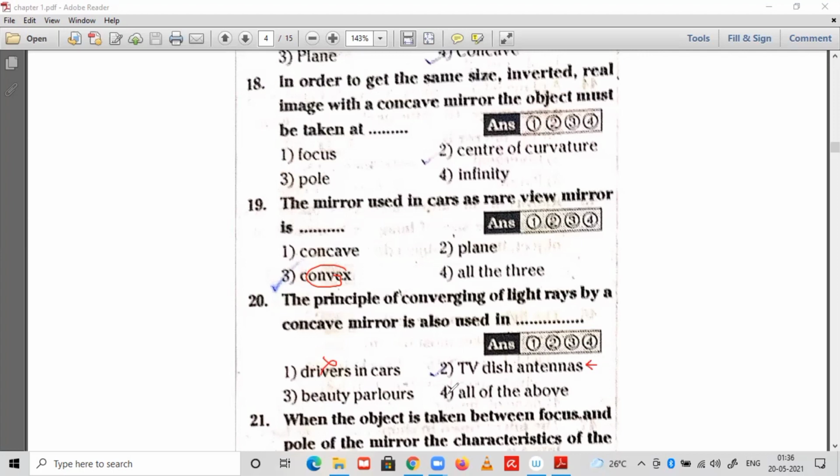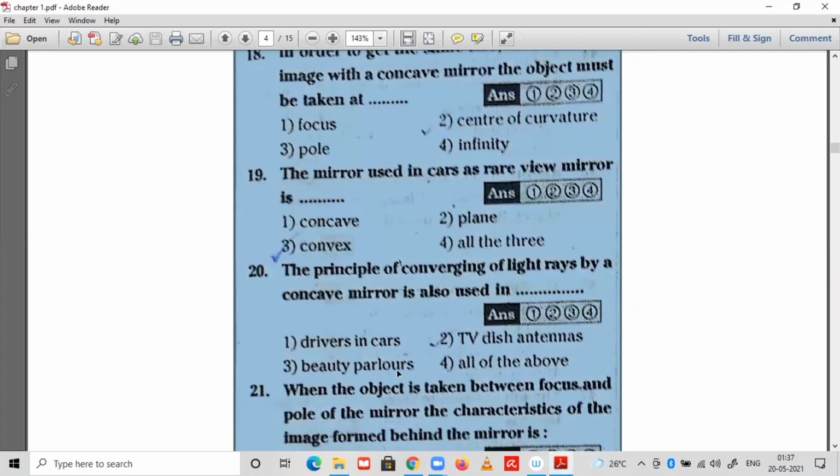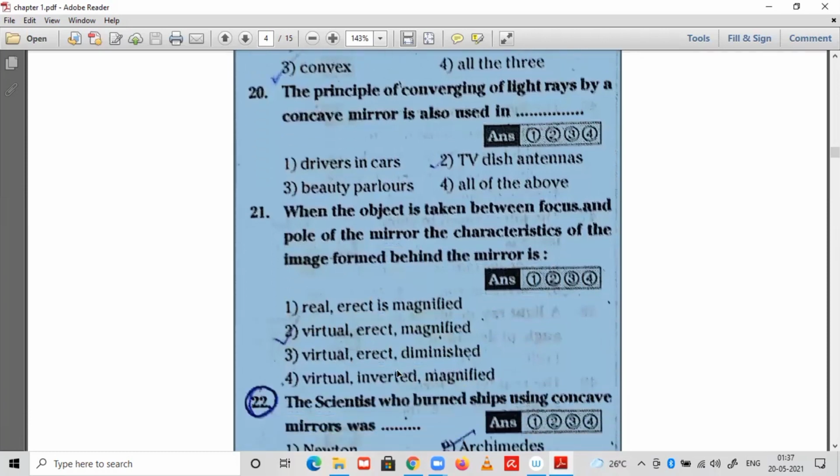Yes, here we use this application in TV. Why? Let us consider the antenna is in concave shape. The signals coming from the satellite will be parallel to each other. After they reflect, they will converge and focus. So this is used in TV dish antennas. To strengthen the signal, we do such an operation, like reflection of light on a concave mirror.